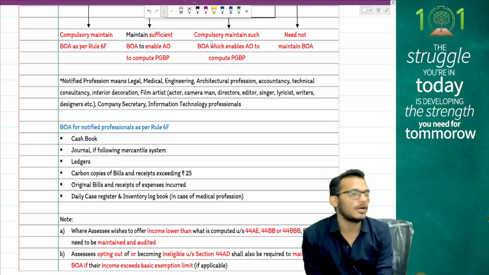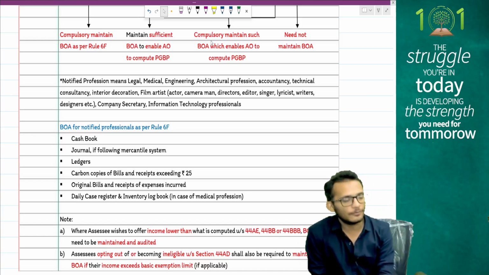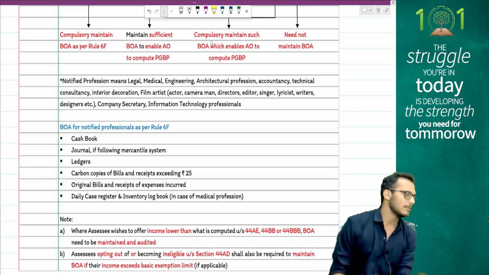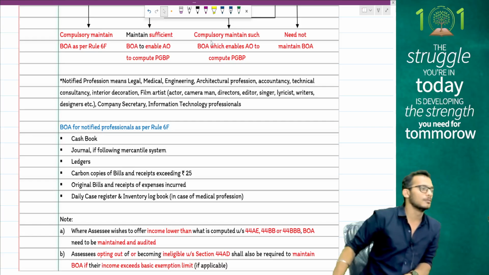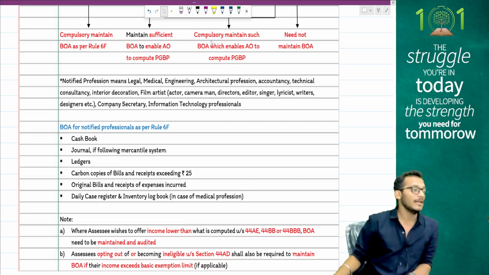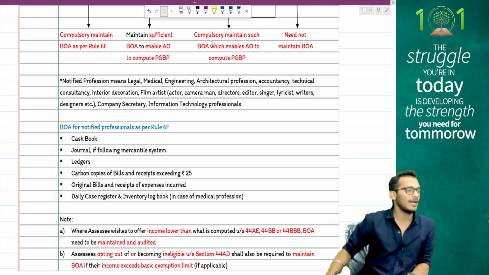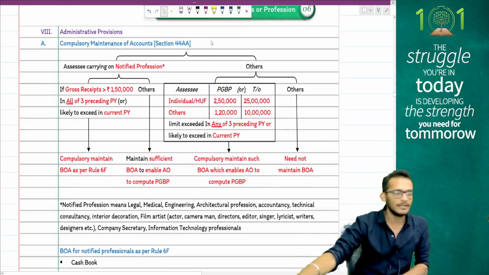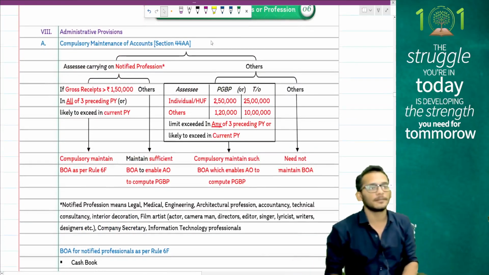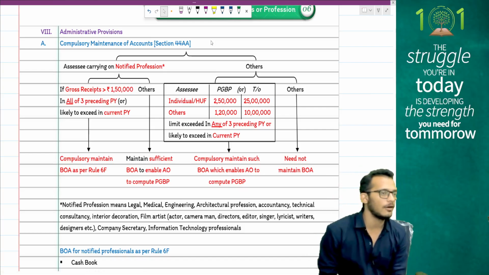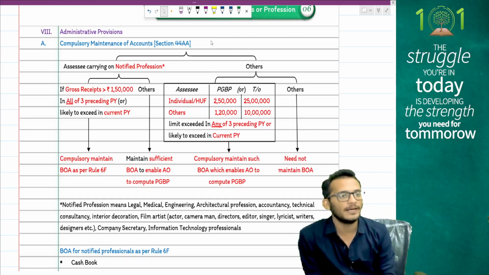If you are a professional not satisfying these limits, then you have to maintain books, but sufficient enough that the assessing officer can satisfy himself. If you are into business, as an individual with the PGBP up to 2.5 lakhs and turnover up to 25 lakhs, or any other person with the PGBP up to 1.2 lakhs and a turnover up to 10 lakhs in any of the last 3 years, you have to maintain books of accounts as per what is enough to satisfy the assessing officer. If you don't satisfy the condition, you need not maintain books of accounts.